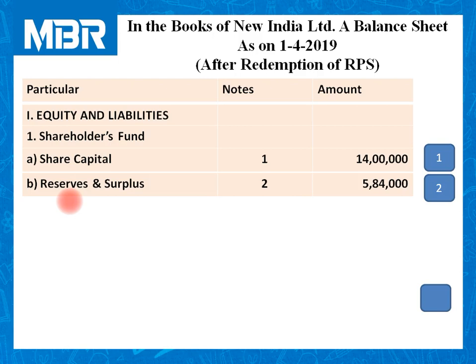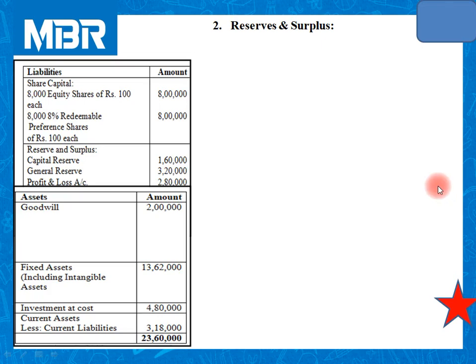The second item covered under the title of shareholders fund is reserves and surplus. The amount of reserves and surplus is rupees 5,84,000. I just want to draw your attention that it is one of the most important calculations in the chapter.